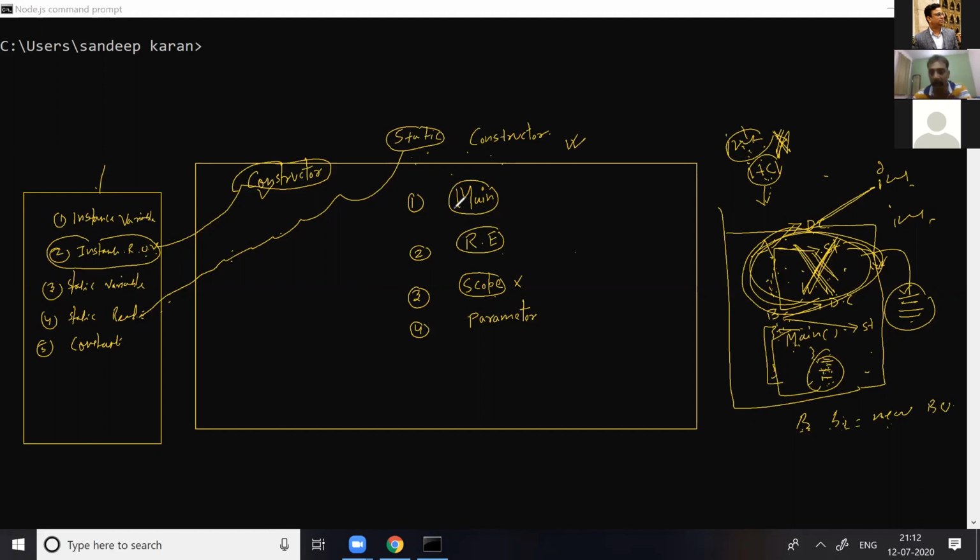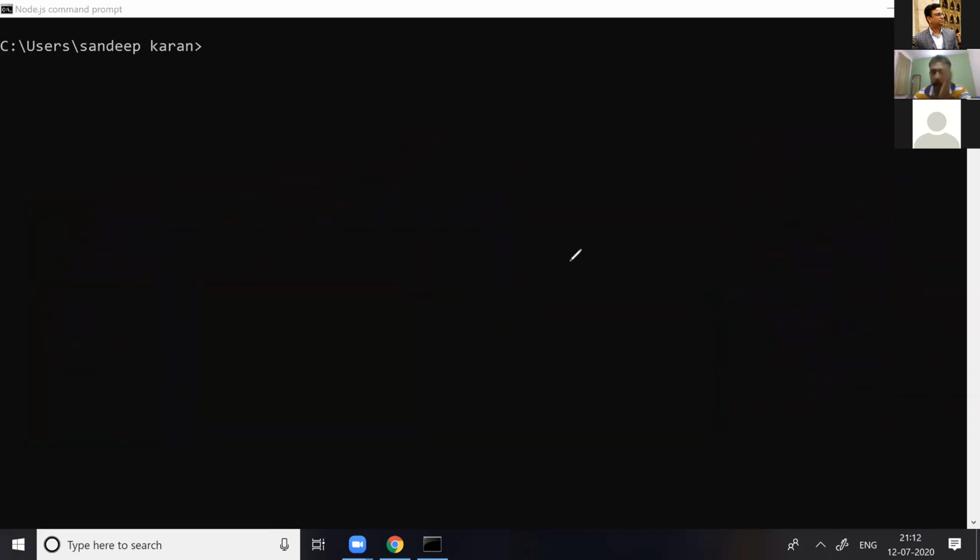Okay, Sandeep, tell me one thing. There is a class A, which has a default constructor, no problem, and a static constructor, no problem. B inherits from A, and B has a default constructor and a static constructor.